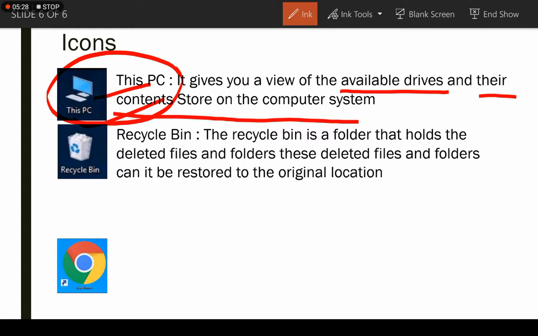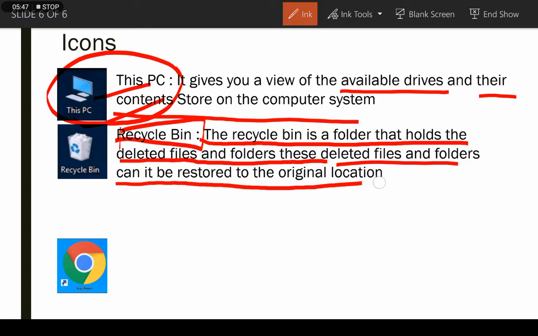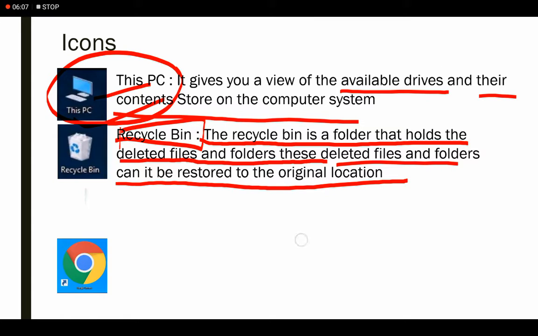Basically, if we delete any file, folder, image or anything from our computer system, it is stored in the recycle bin, and if we want to restore the file, we can restore it again from the recycle bin.